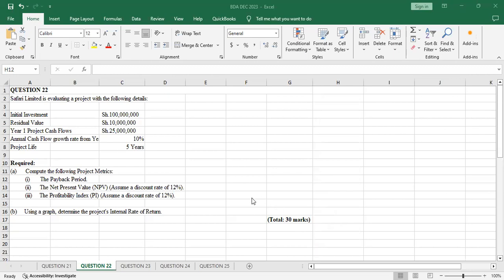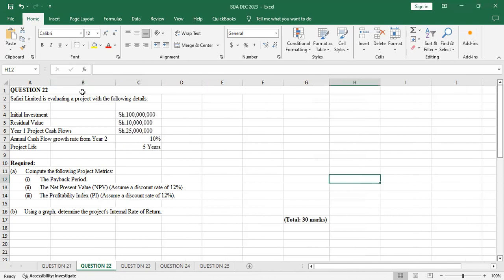Okay, hope you are doing fine. So today we will be looking at December 2023, question 22. I'll just read the question. Safari Limited is evaluating a project with the following details: initial investment, residual value, project year 1 cash flow, and the annual cash flow growth rate from year 2. The project life is 5 years.